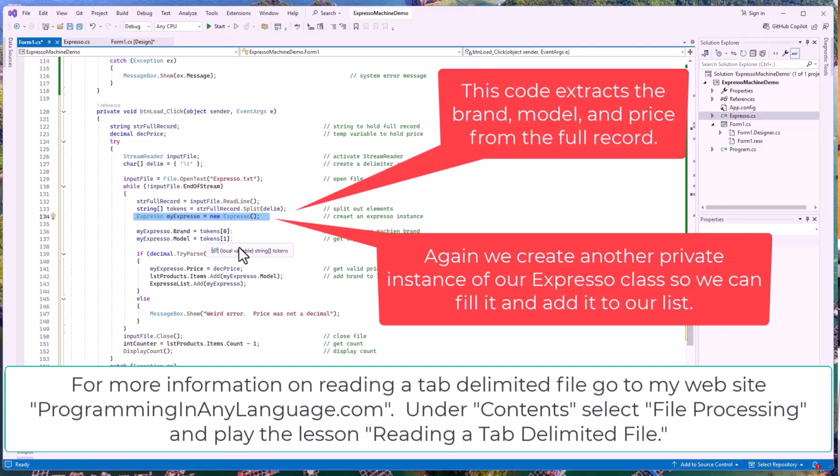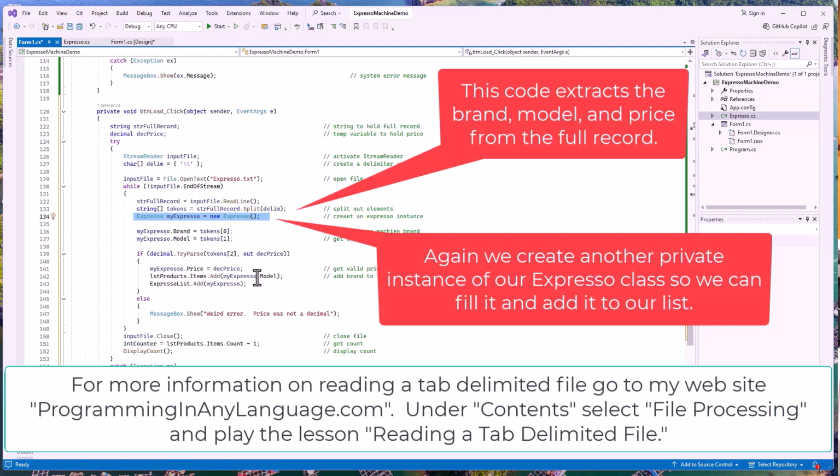is equal to token 2, and it would have worked fine because our program is the only thing creating the output file. But if you were bringing data from somewhere else, you wouldn't know, so it's always good to check. So we'll say if decimal tries parse tokens 2, we're going to say decimal price, it goes in there, and we can actually work on it. If it's true, we end up with myExpresso price is equal to decimal price.